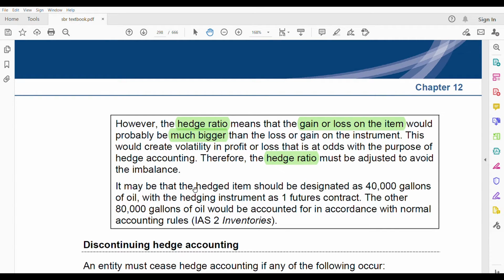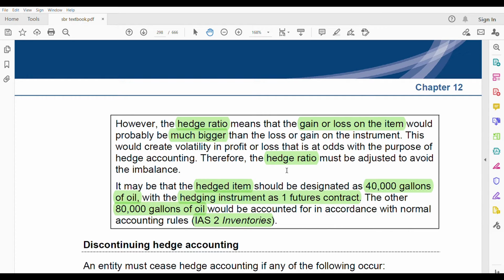It may be that the hedged item should be designated as 40,000 gallons of oil with the hedging instrument as one future contract. What about the other 80,000 gallons of oil? This would be accounted for in accordance with the normal accounting rules, that is IAS 2 inventory.